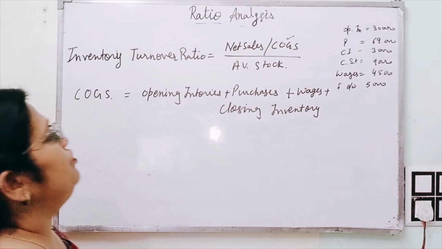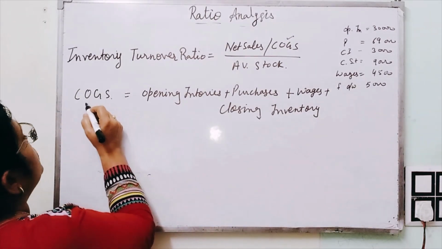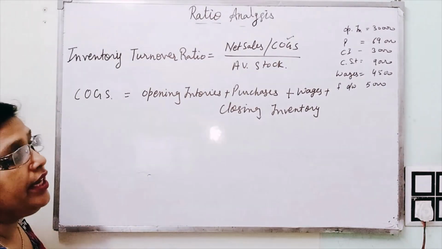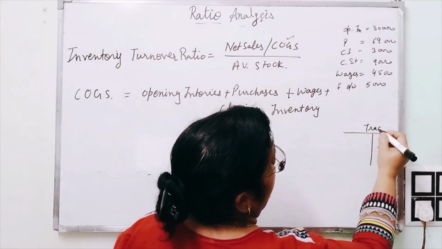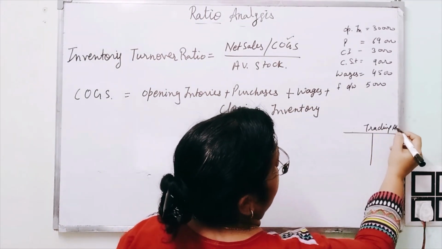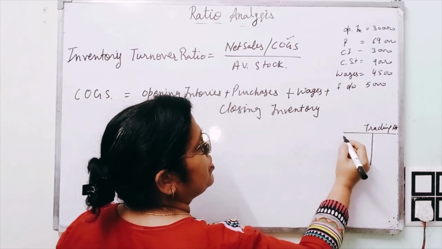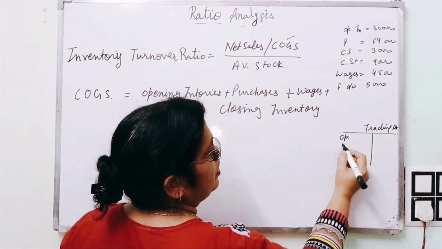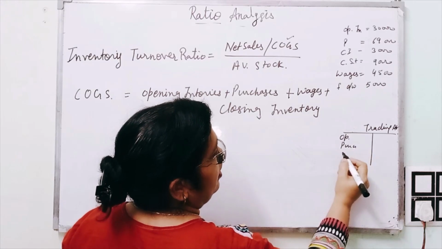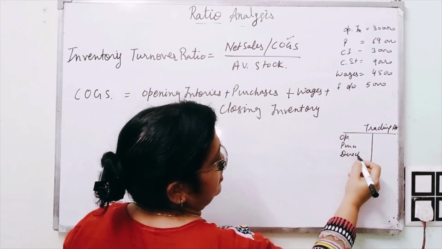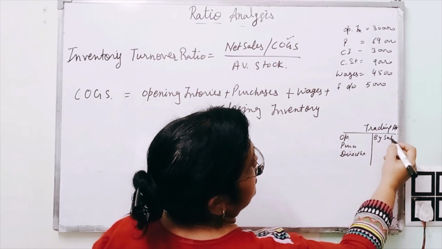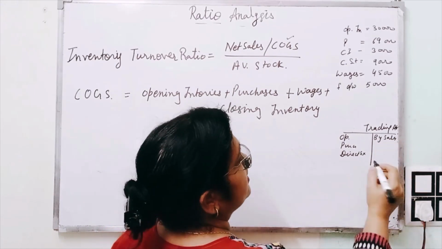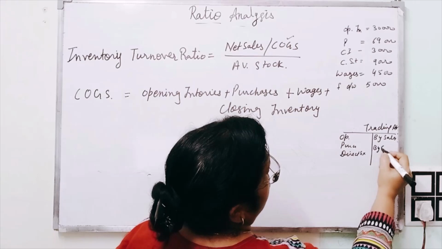I want to tell you one thing, that cost of goods sold can be calculated with the help of the trading account, which we learnt in the 11th standard. In the trading account, first of all we write opening stock, then purchases, then all direct expenses, and on this side we have by sales, net sales, sales minus credit sales, and then by closing stock.